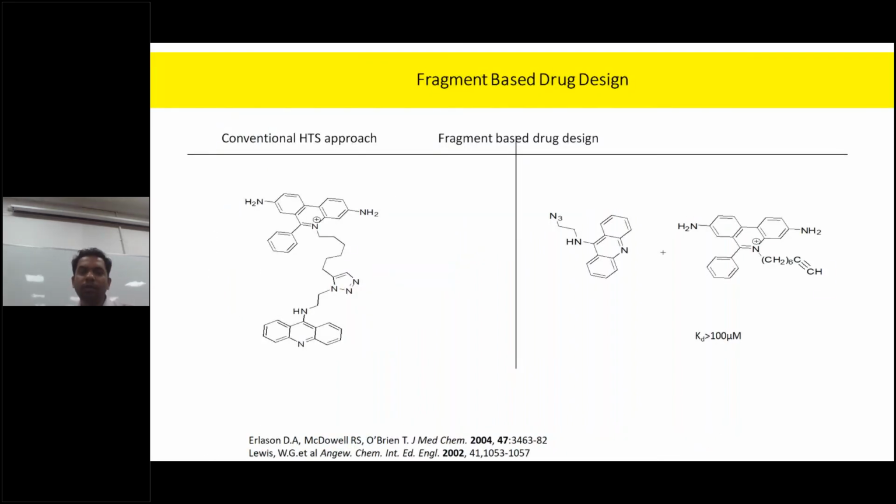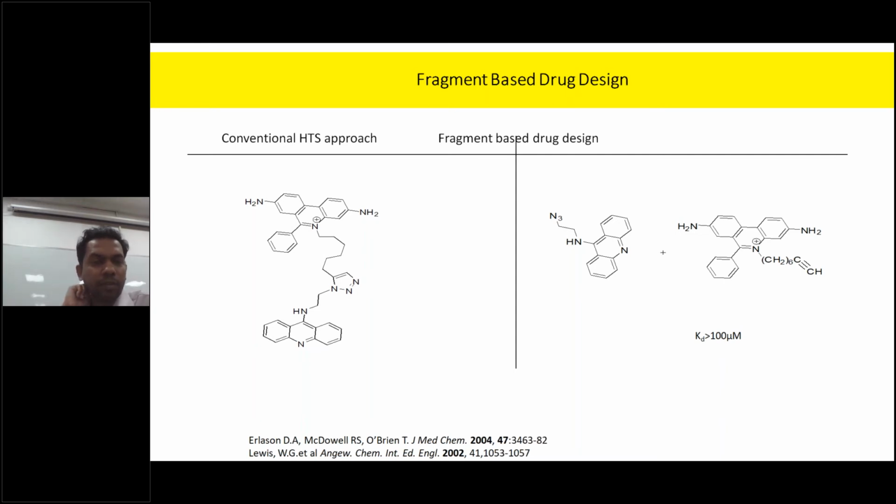Okay, so this is one more example. What is the basic difference between conventional and fragment-based drug design? The right side part is fragment-based drug design. You start from heterocyclic molecules, and you can see that it is only 100 micromolar concentration. Later on, they tried to merge these two molecules. You can see they have merged them and attached them by another ring. The azide is there, the alkyne is there, and they attached them by making the triazole.